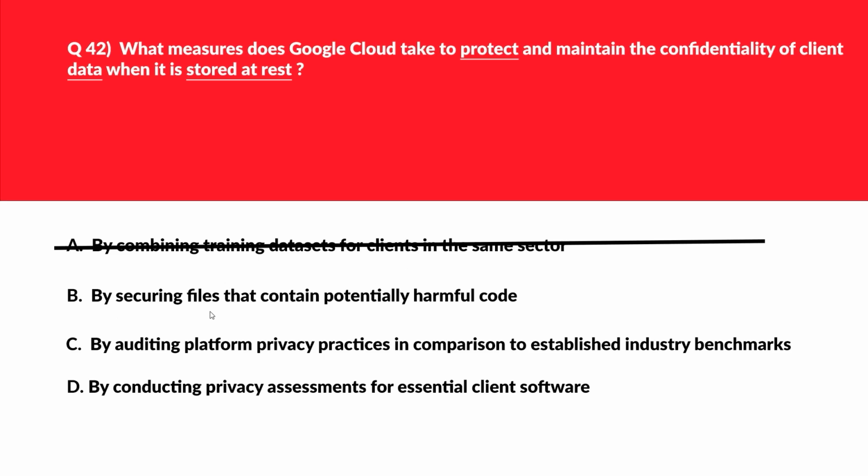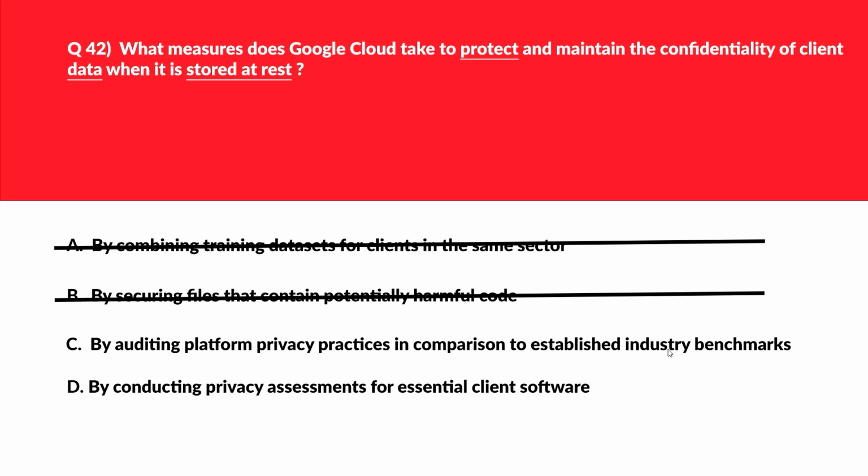Let's move to option B. B says by securing files that contain potentially harmful code. Data security at rest has nothing to do with malicious code or harmful code. Hence, incorrect choice. Let's move to option C. C says by auditing platform privacy practices in comparison to established industry benchmarks. Google Cloud ensures data security and privacy at rest by employing encryption and managing encryption keys. This can be the potential answer.